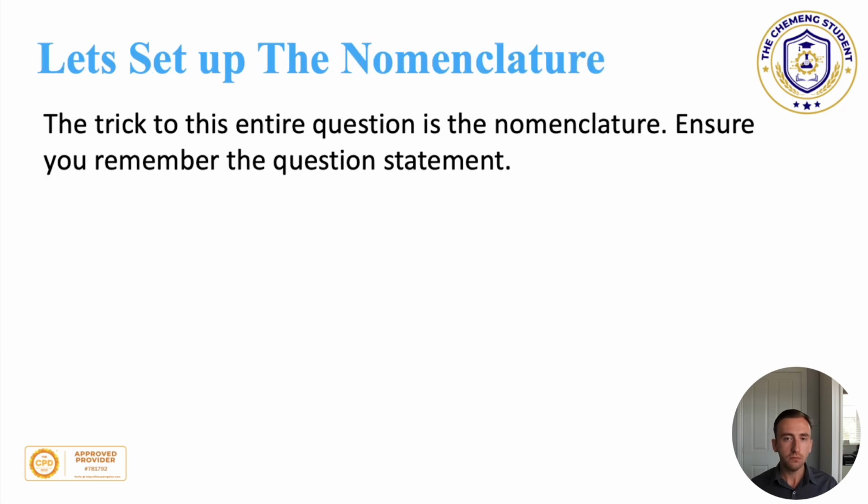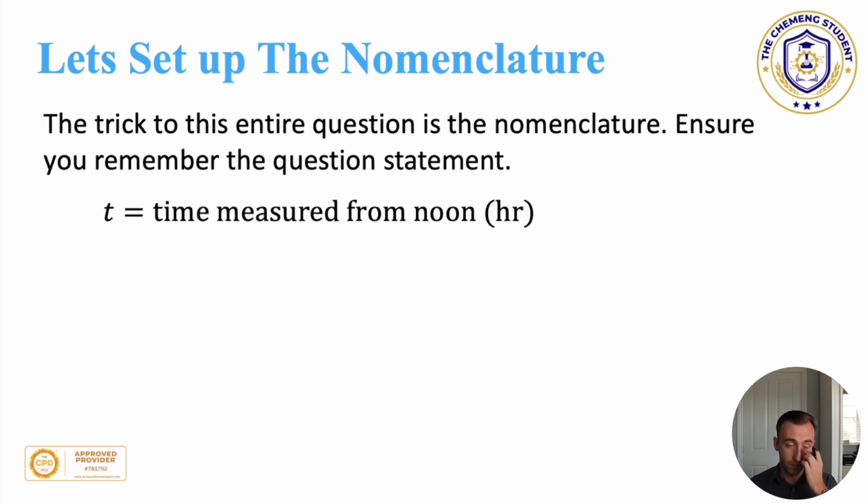And so, the first thing that we need to do for this is set up the nomenclature. And this ultimately is the trick to this entire problem. If the nomenclature is not set up correctly, then there is no way that you're going to be able to solve this. And so let's set up the nomenclature. If you haven't managed to start the question, then feel free to use this nomenclature and then try and solve the question. Now, we're going to state that the time measured from noon in hours is denoted by t.